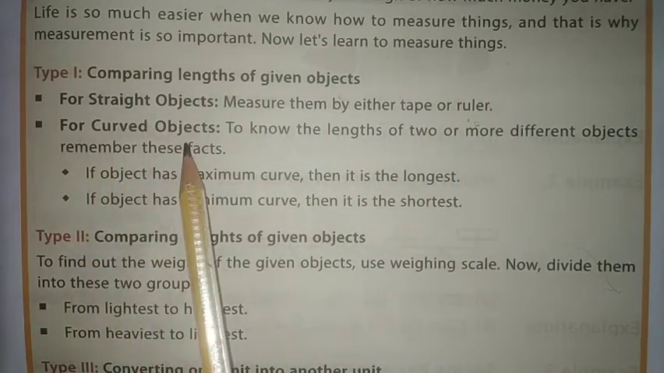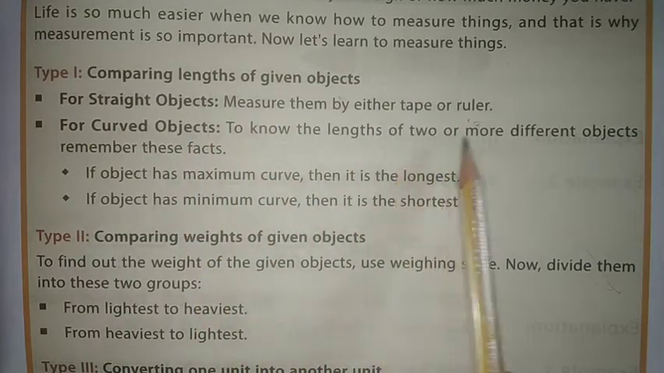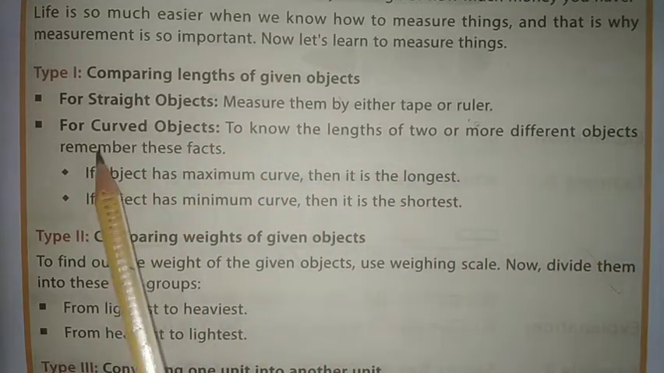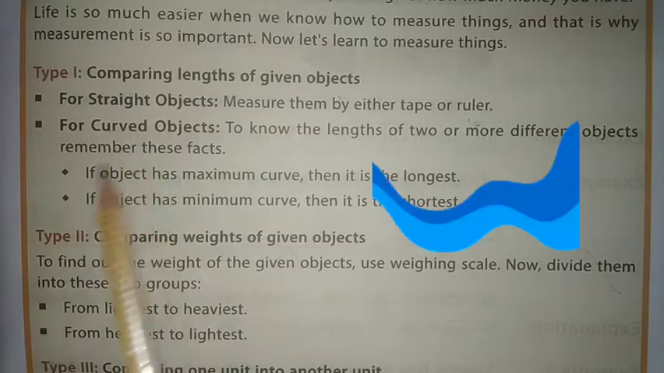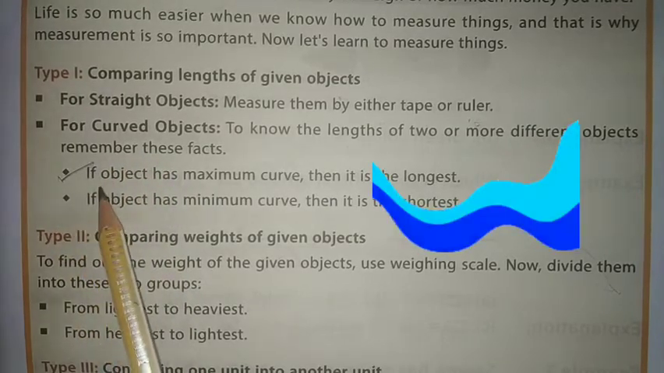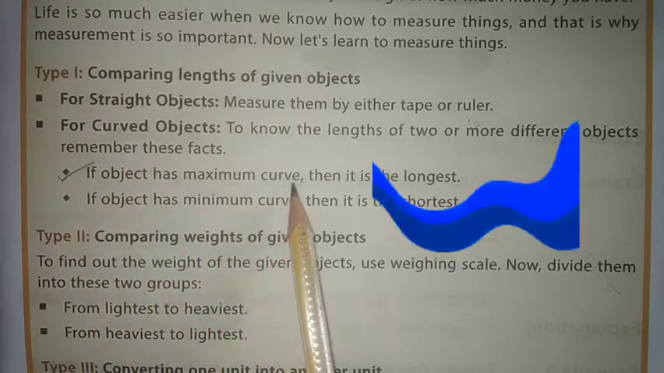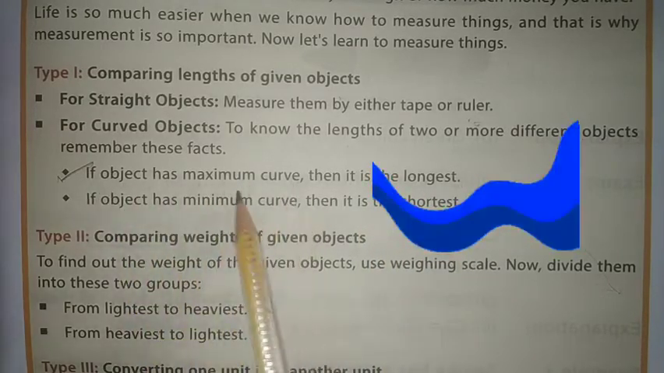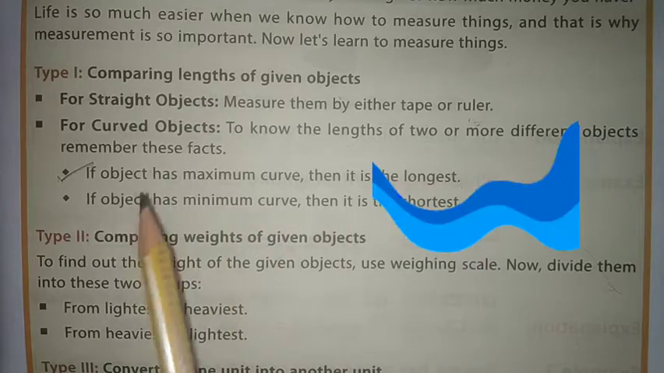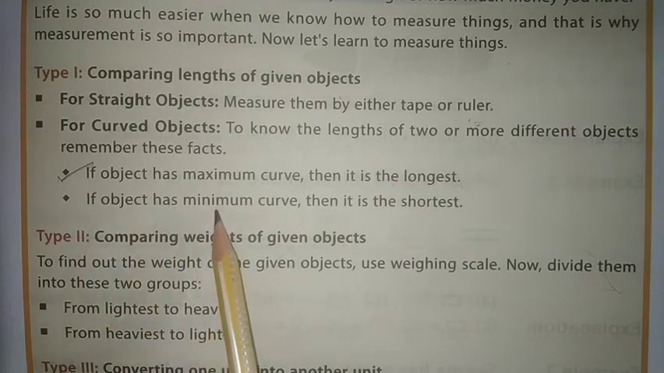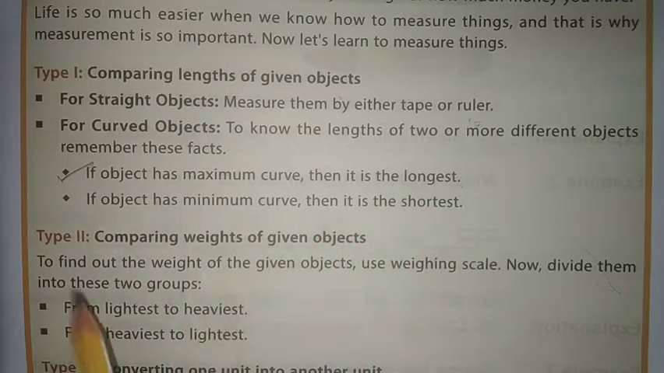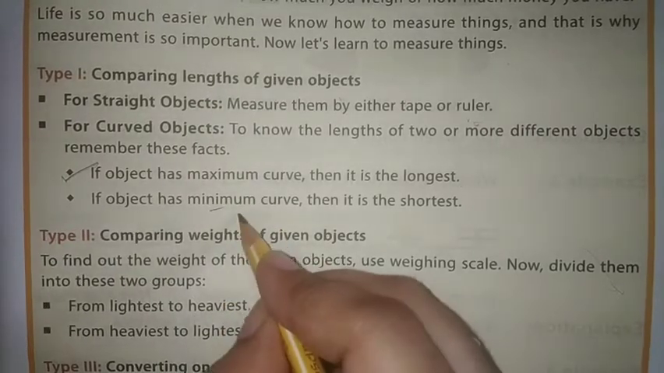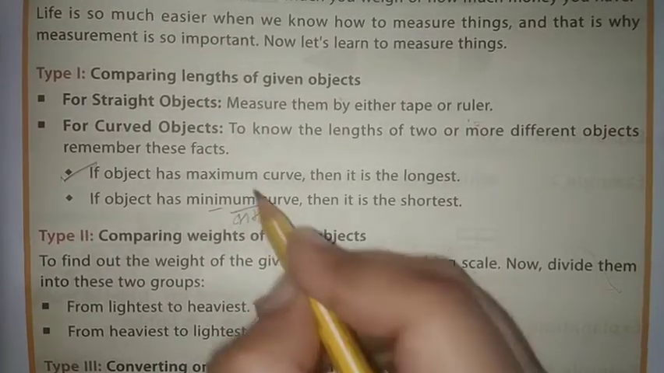For curved objects, to know the length of two or more different objects, remember these facts. If the object has maximum curves, then it is the longest. If the object has minimum curve, then it is the shortest. Minimum मतलब कम, maximum means ज्यादा.